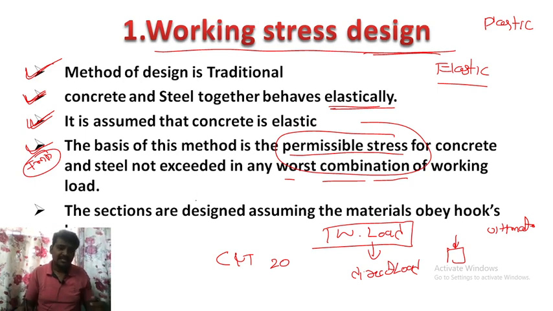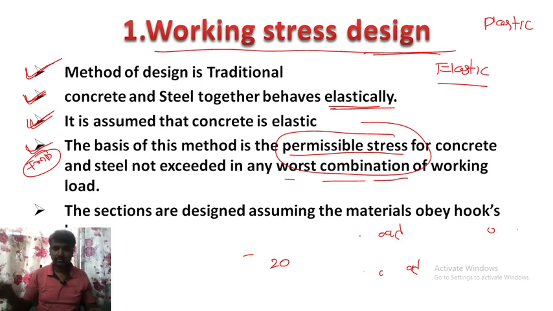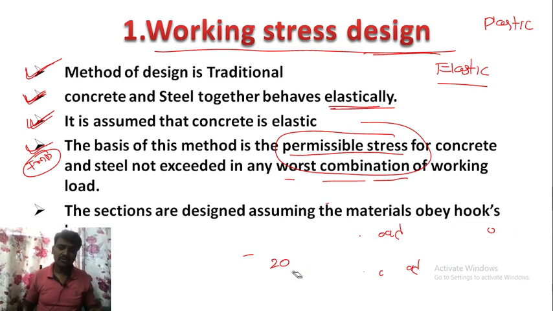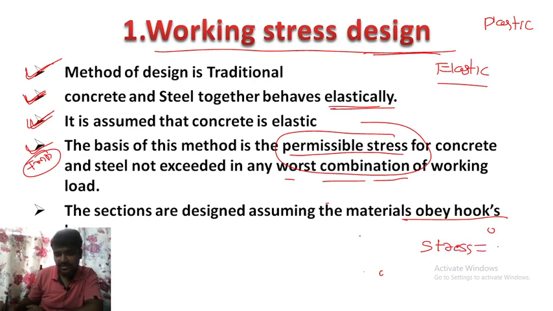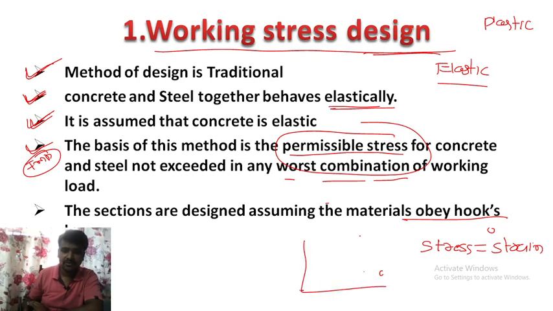Next, the sections are designed assuming the material obeys Hooke's law. Okay, let me write here. Wait for a minute. So what do you mean by Hooke's law? Very simple. Hooke's law is the definition where stress is proportional to strain up to some limit, within the elastic limit. So stress is proportional to strain. If you draw a graph, you can remember this.